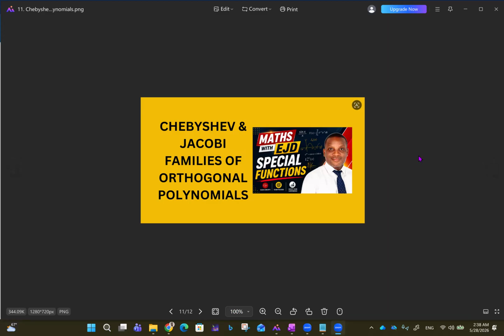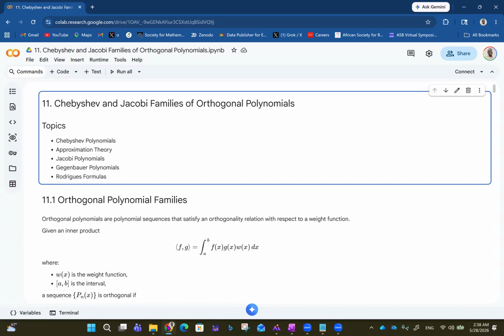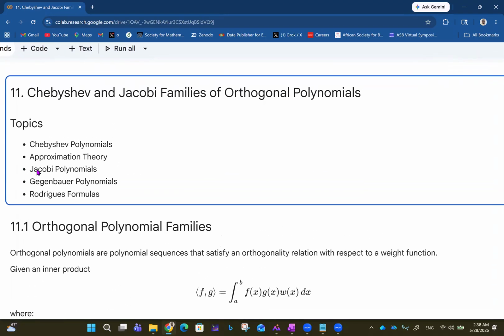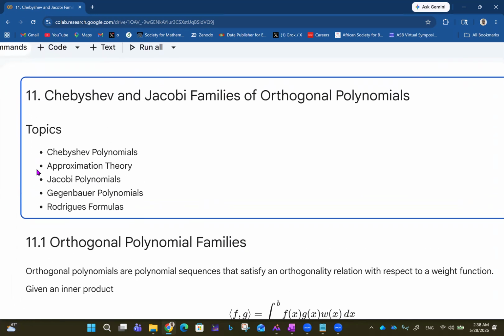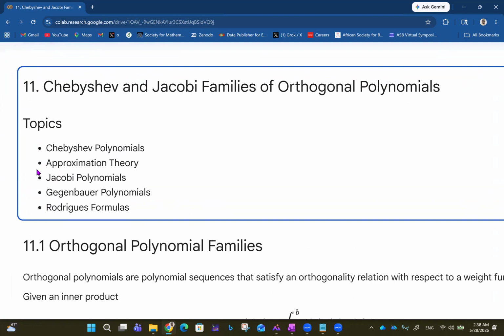So here we look at Chebyshev and Jacobi families of orthogonal polynomials. The idea of orthogonality has been coming up a lot as we've been looking at the various special functions, be it Laguerre, Legendre, Hermite, and all of that. So Chebyshev and Jacobi families of orthogonal polynomials.